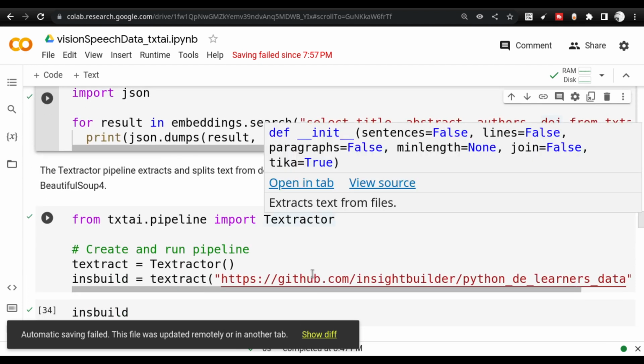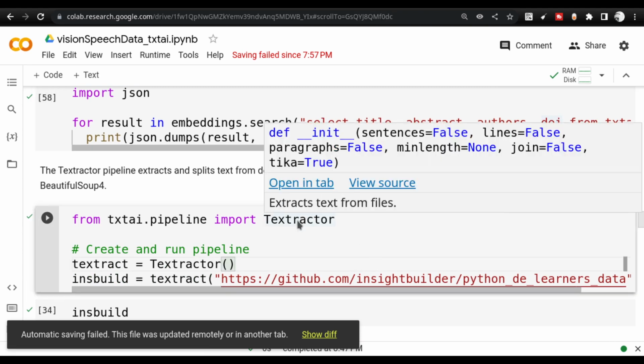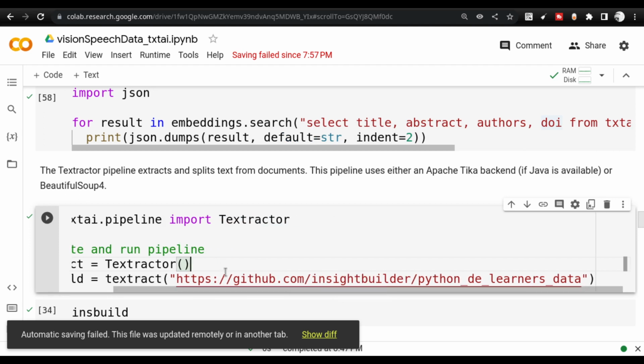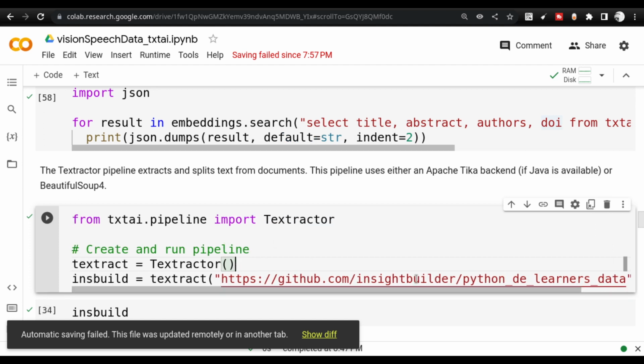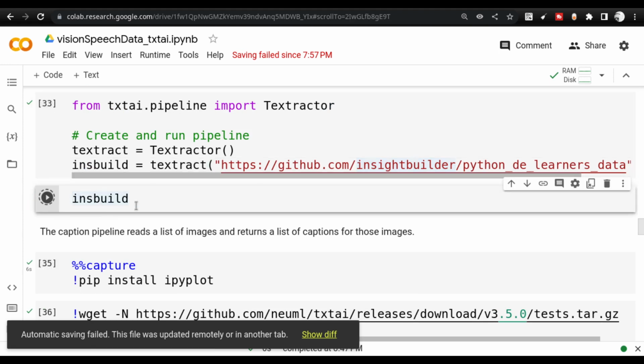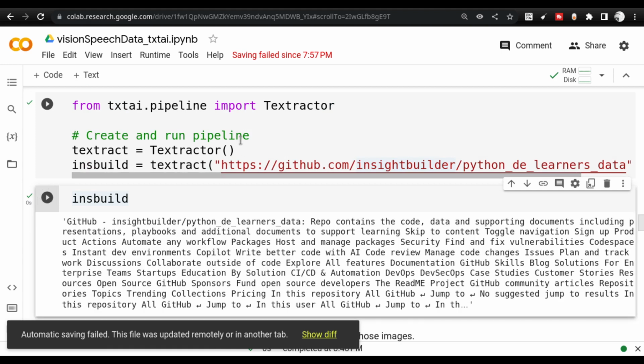Now, the next pipeline that I wanted to discuss is the text extractor. This particular pipeline works with various URLs, that is websites, and it extracts the data from those websites. Here I have shown my GitHub repo page, and once I use the extract, it extracts all the text inside the GitHub repo. This will either use Tika or Beautiful Soup 4, depending on the availability.